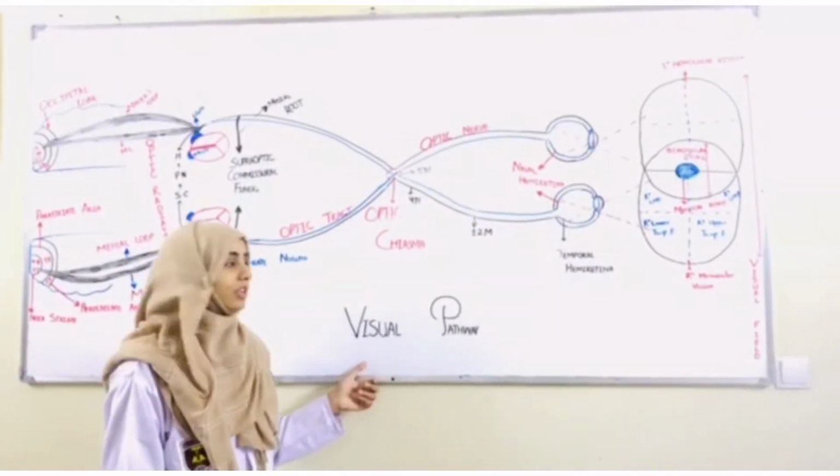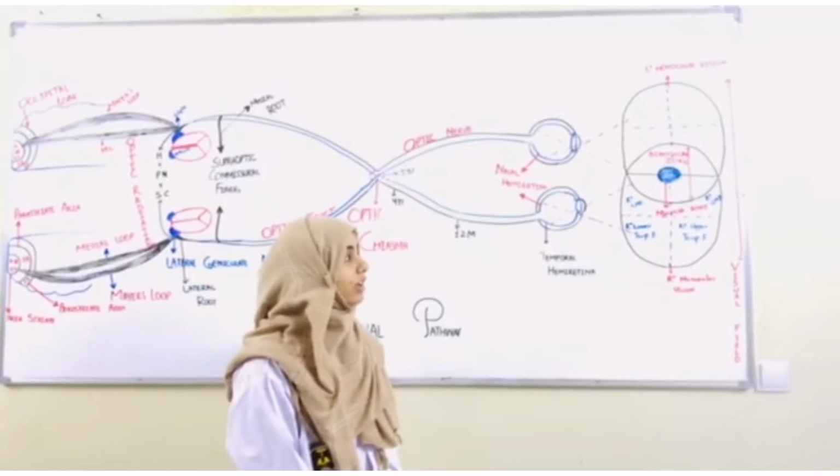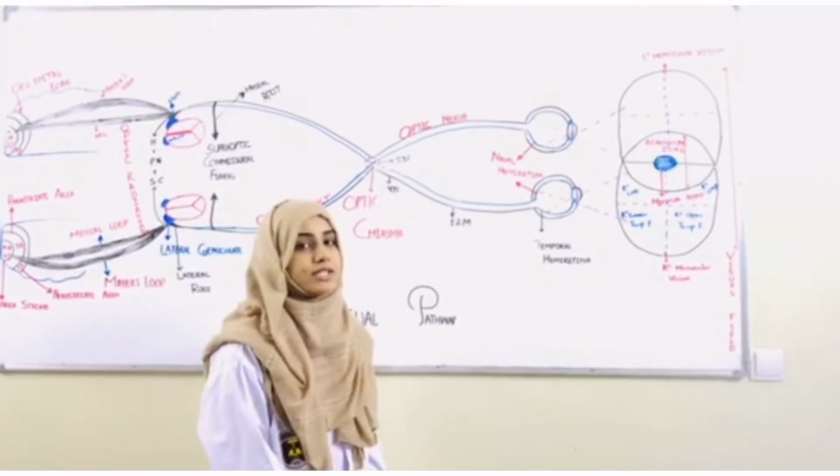Assalamualaikum. Today I am going to explain the visual pathway. The second cranial nerve is called the optic cranial nerve, which is sensory.